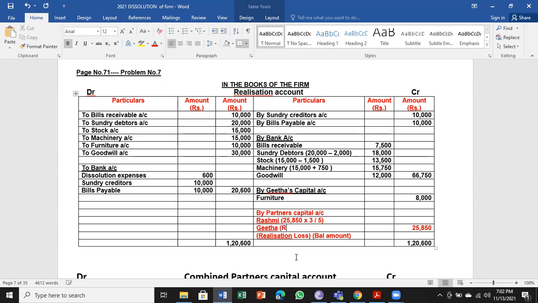Geeta, 25,850 into 2 by 5 is 10,340. So this is the realization account.